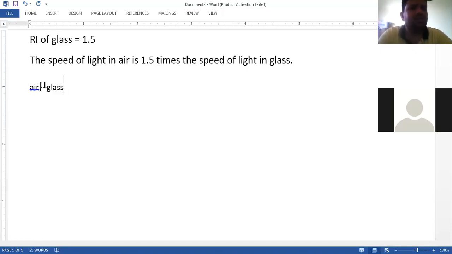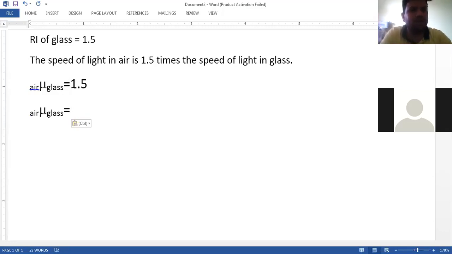So what does this mean? This means the refractive index of glass with respect to air. So remember the first medium and the second medium. We write 1.5, which means that the speed of light in air is 1.5 times the speed of light in glass. Now this leads us to one very important formula.